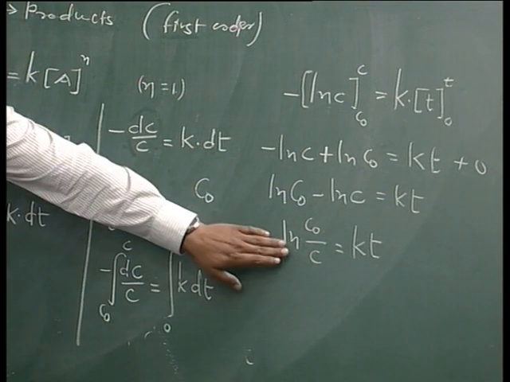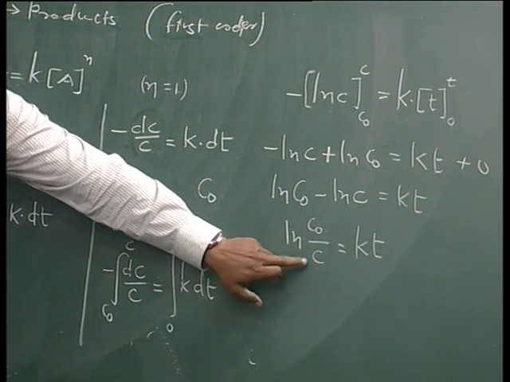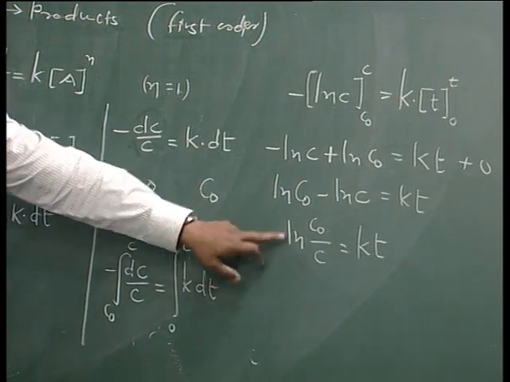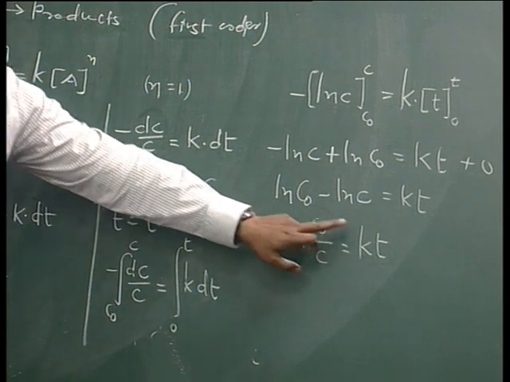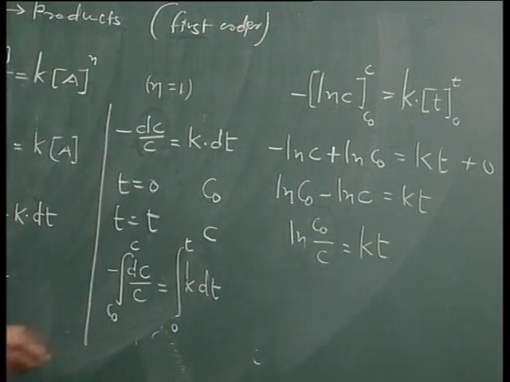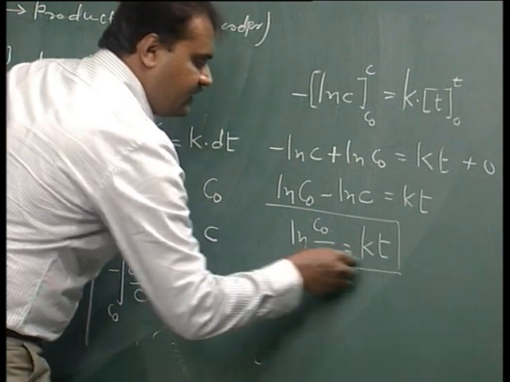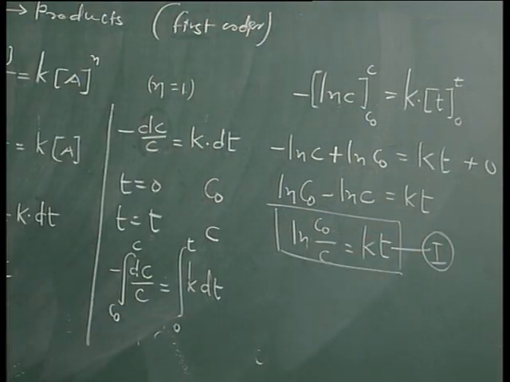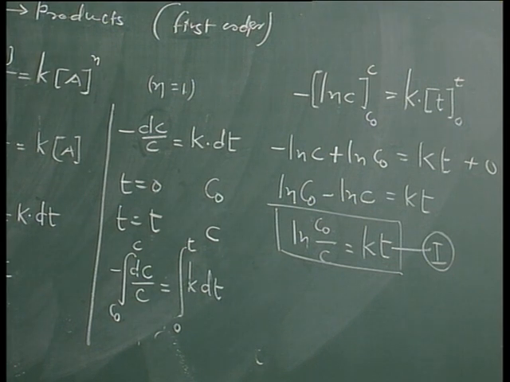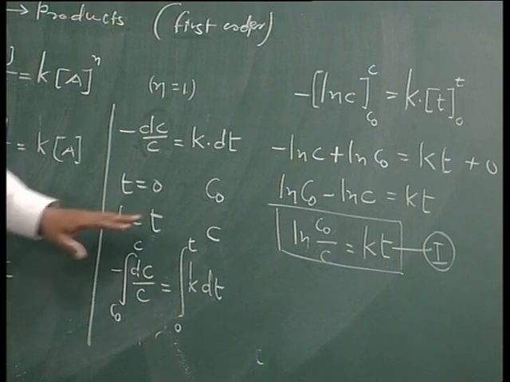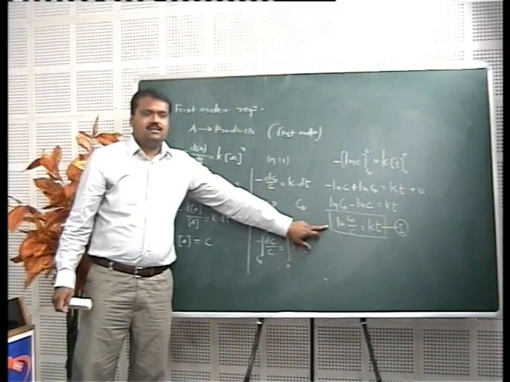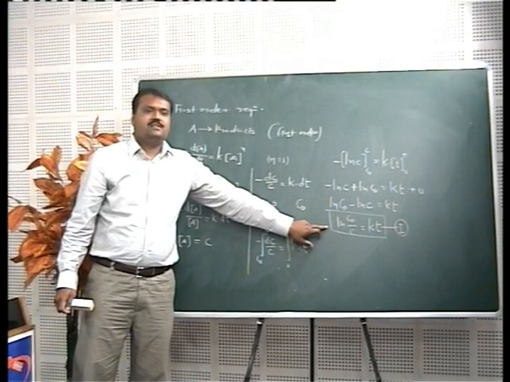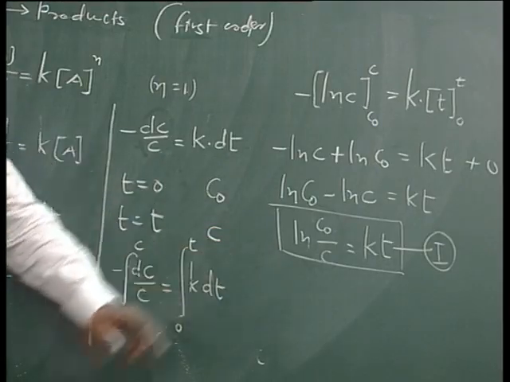Now this equation indicates the relation between concentration of reactant and time, and therefore one can say that it is the integrated rate law for a first order reaction. So any reaction that follows first order must have the integrated rate law like this, that is ln C0 by C is equal to Kt.